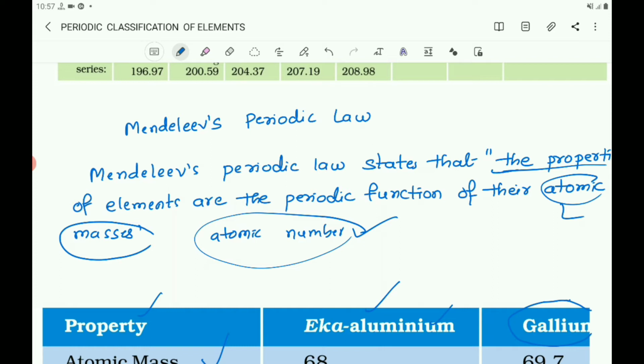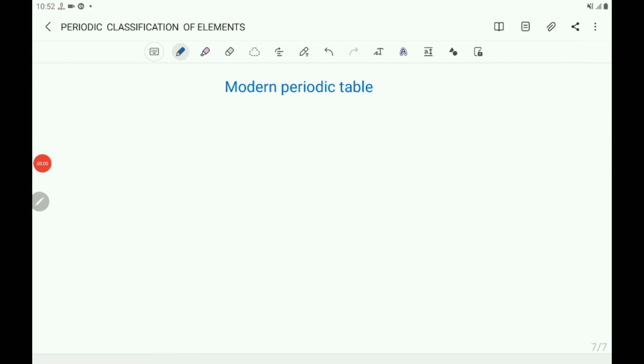That is the statement of the modern periodic law, because Henry Moseley showed that the atomic number is a more fundamental property than atomic mass. So Mendeleev's periodic law is modified as the modern periodic law. In the place of atomic mass, the atomic number is considered.